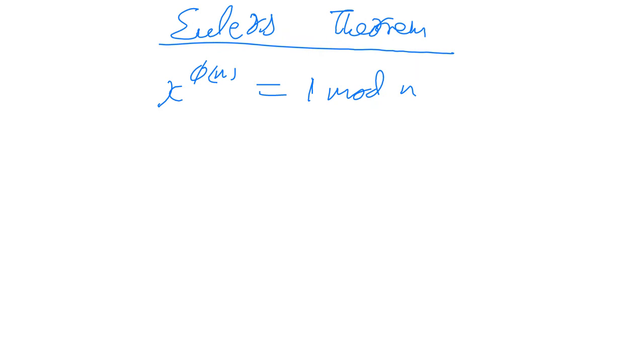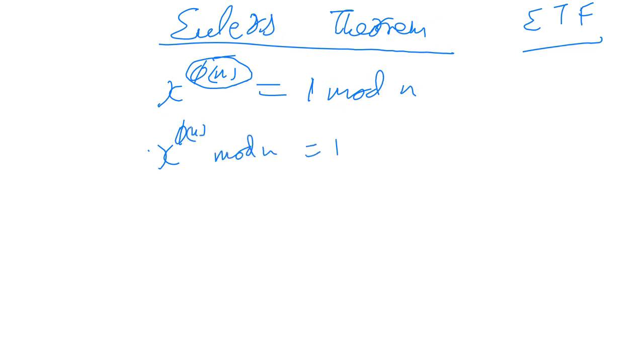Euler states that... what is this phi n? Anyone? What is phi n? It is Euler's totient function, right? X to the power of Euler's totient function is equal to 1 mod n, or we can say x to the power phi n mod n is equal to 1. All right, this is another statement of Euler's. Mod n can be shifted to this side and it is equal to 1. This is the proof actually.